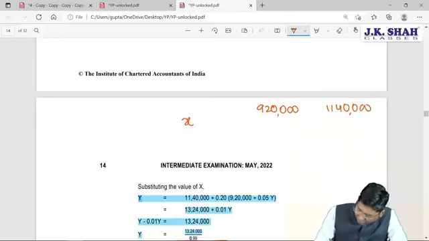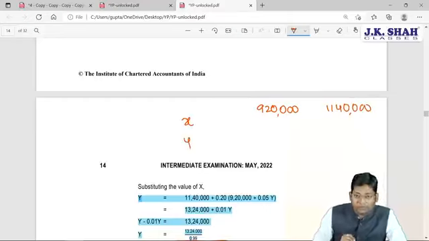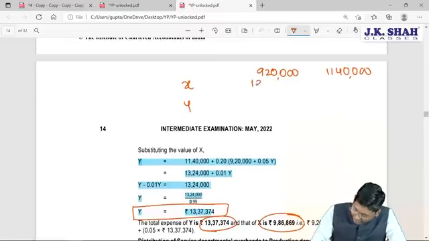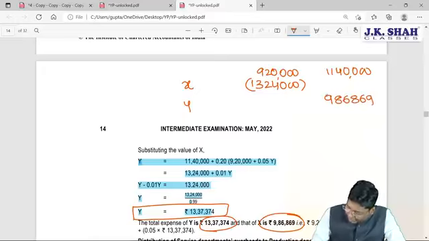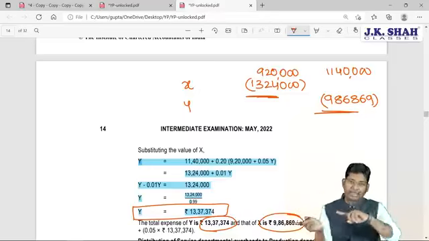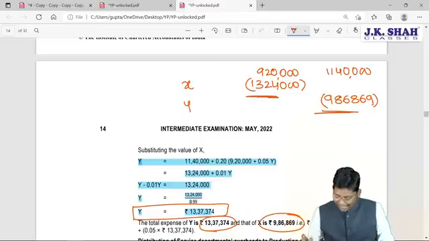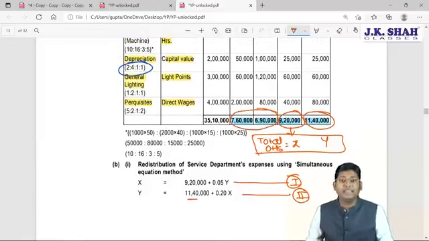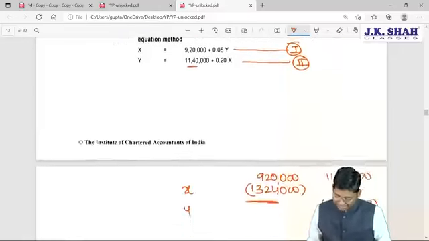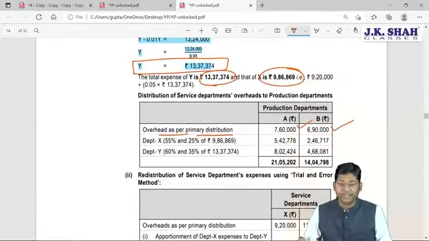Now we computed the X value and the Y value, correct? The X value is 13,24,000. So we are going to deduct this 13,24,000 from X department, and deduct 9,86,869 from Y department, and both these amounts we are going to transfer, or redistribute, to departments A and B. Department A and B's values are available with us. They are 7,60,000 and 6,90,000. The same values are recorded here, correct?